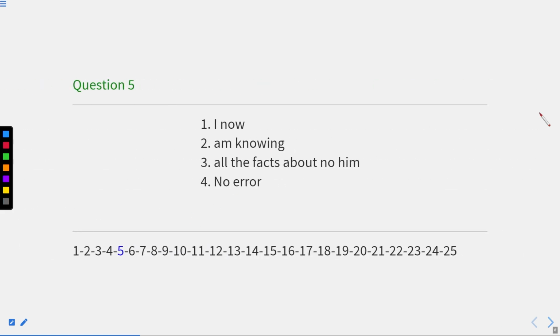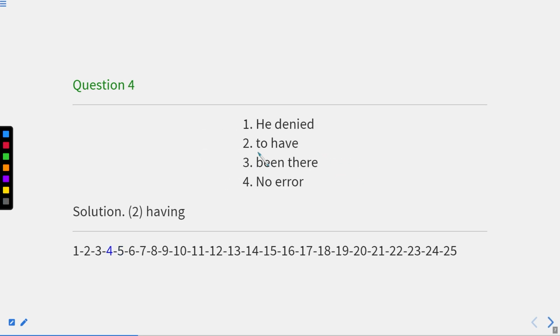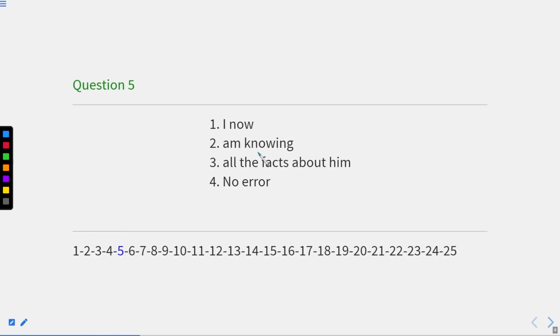Now this is question number 5. I now am knowing all the facts about him. This is about him, not know. This "knowing" is incorrect over here. It is actually "know". Now let us move to the next one. The next sentence is, I now am knowing all the facts about him.